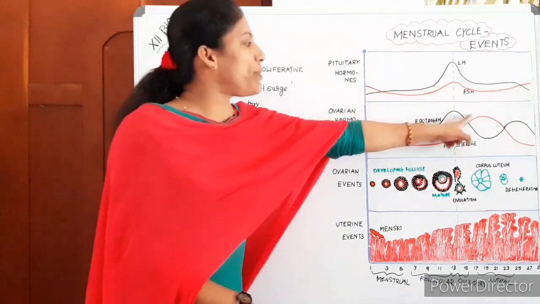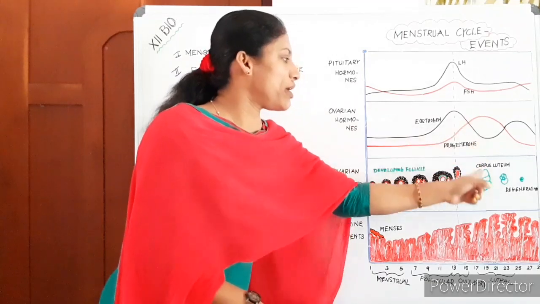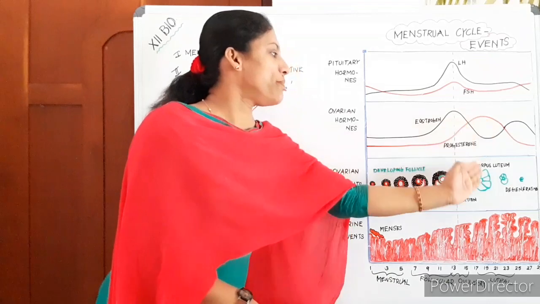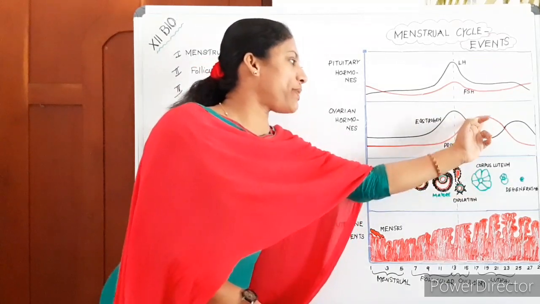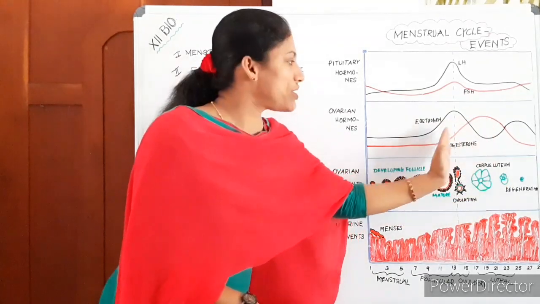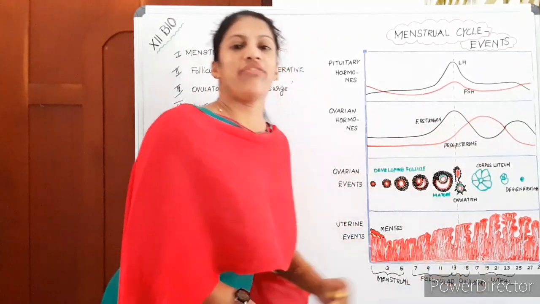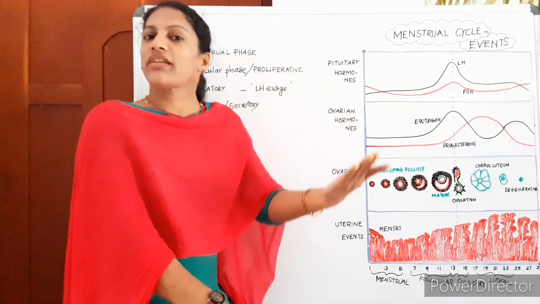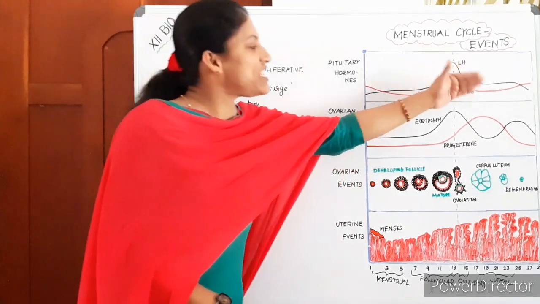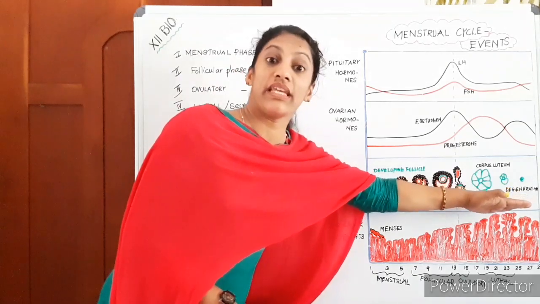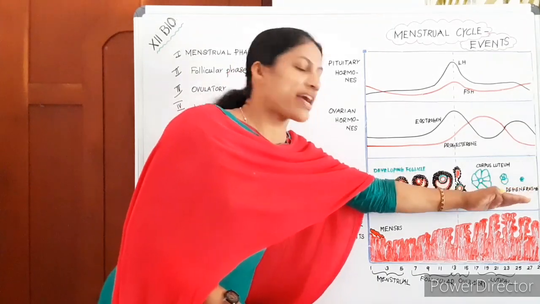So progesterone becomes high during this period when there is maximum action of the corpus luteum. Progesterone is high because it is secreted by the corpus luteum. The red color I have given here shows that progesterone is high in the luteal phase, and this progesterone is very important to support pregnancy if there is one.